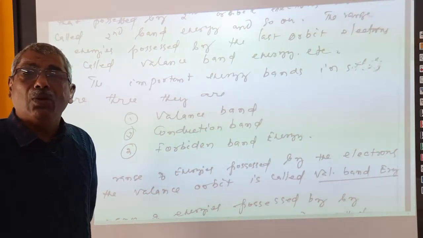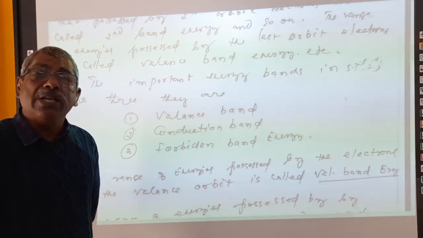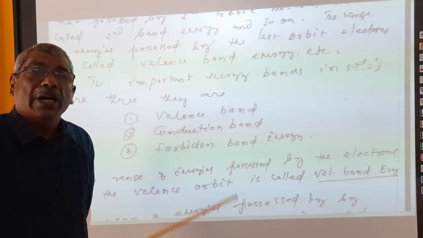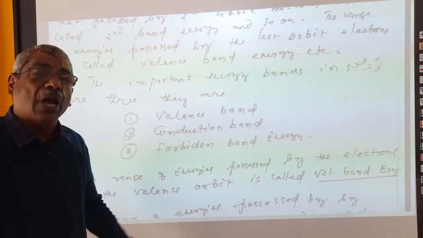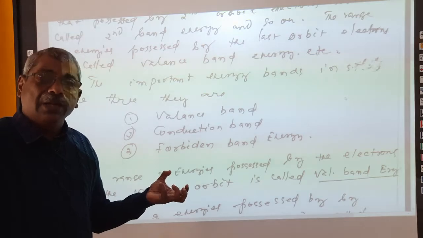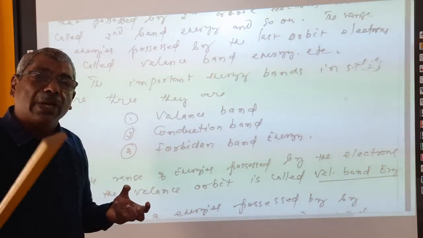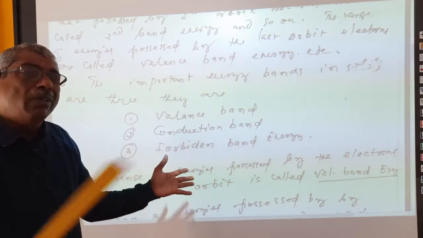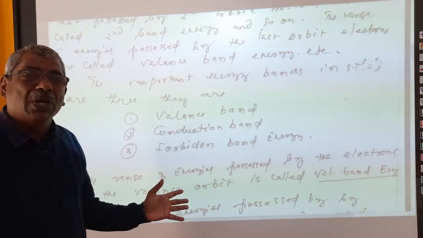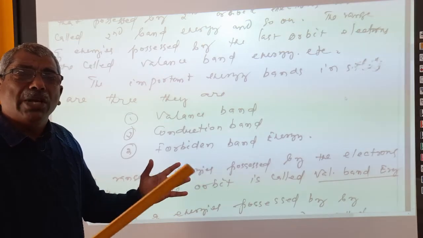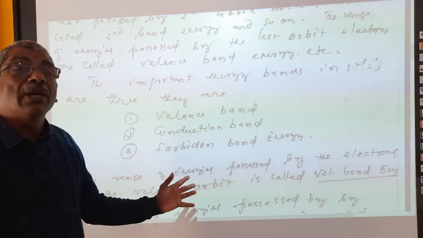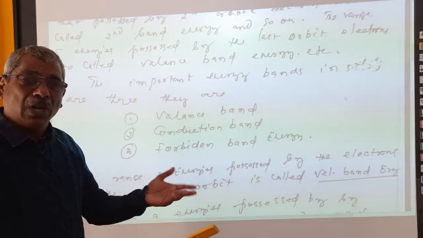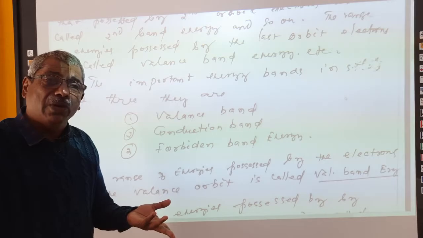No two electrons in any orbit can have the same charge environmental conditions. So one electron at a particular position in the same orbit will have one particular energy condition, and the other electron in the same orbit can have some other energy conditions. So considering all the electrons of the same orbit, we will say that the electrons in a particular orbit can have a range of energies. One has a particular value of energy, the other has another value of energy, the third one has a third value of energy, and so on.